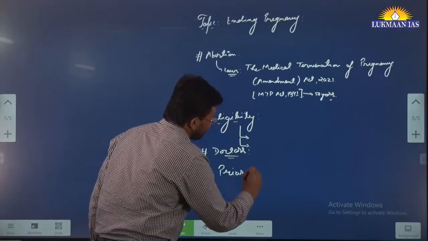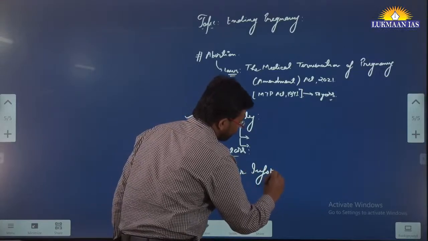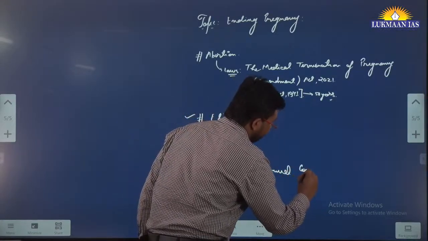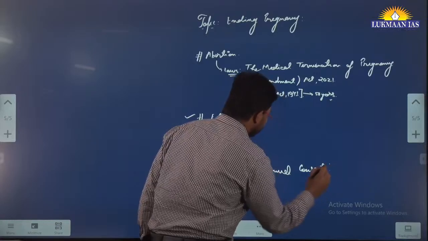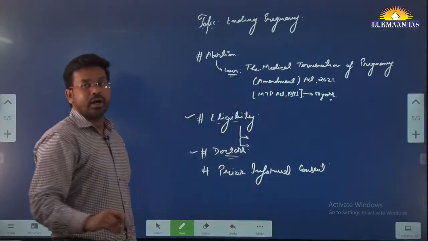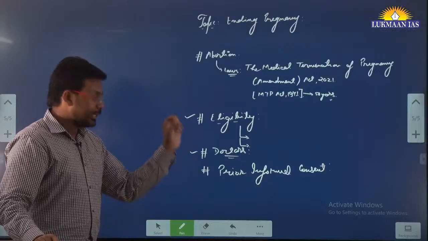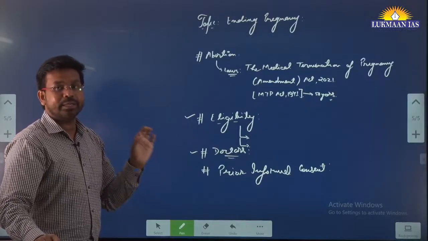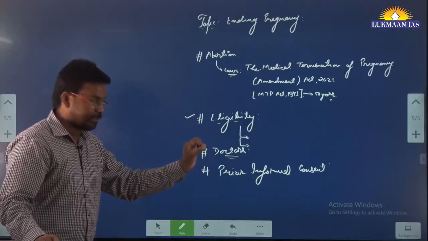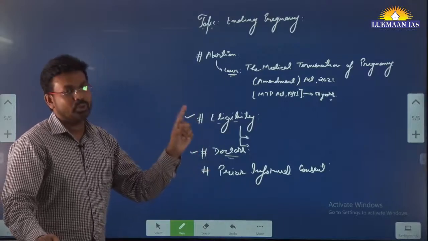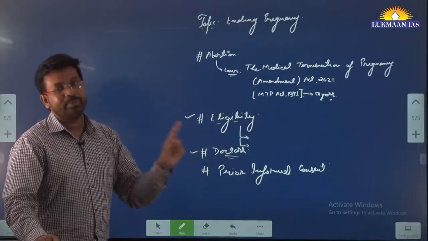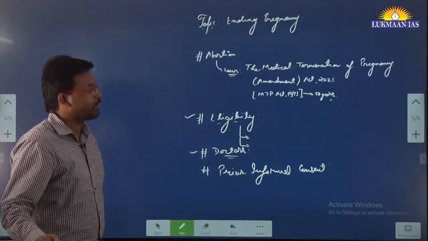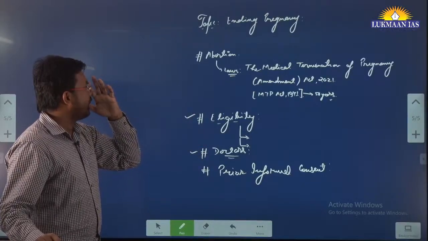It means if the doctors are performing an abortion for a woman, they should take prior informed consent from the woman. They should inform her of the conditions and why she needs to abort. Only once the woman gives her consent should they perform the procedure.